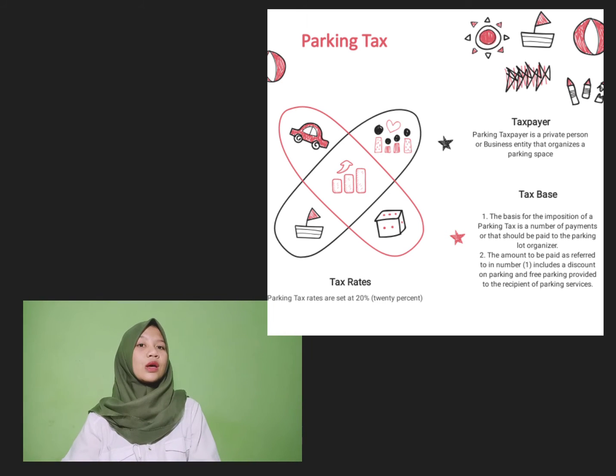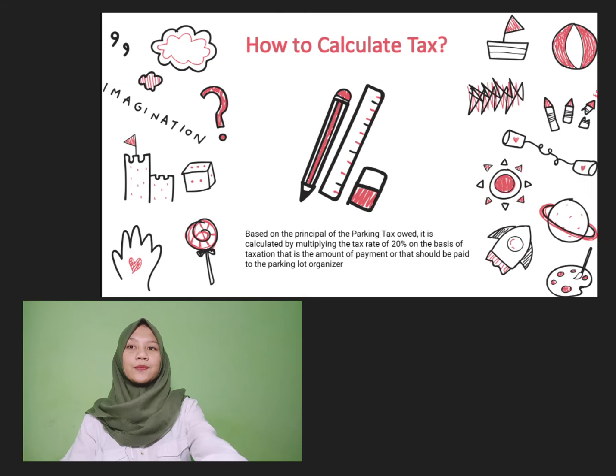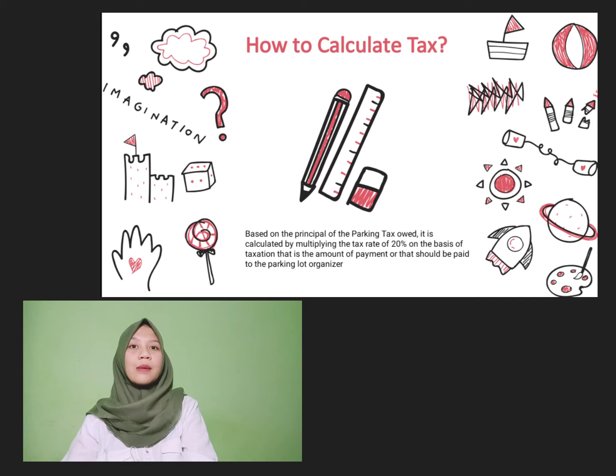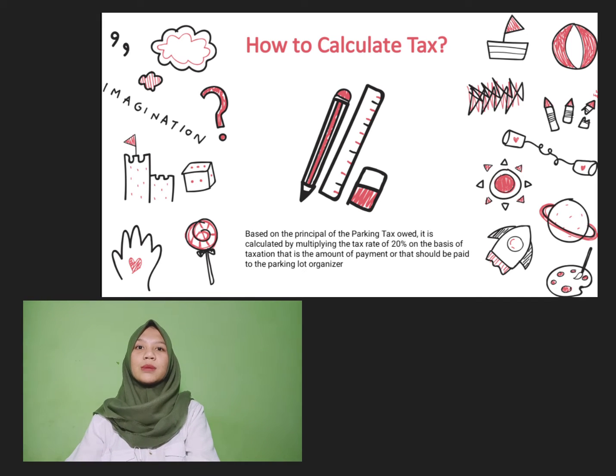And last, what is the tax rate applied to the parking tax? Which is 20% of the tax base. The next point is how to calculate the parking tax. Based on the principle of the parking tax payable is calculated by multiplying the 20% tax rate on the tax base. That is the amount of payment or that must be paid to the parking lot organizer.